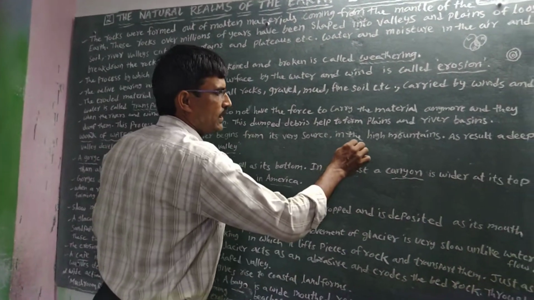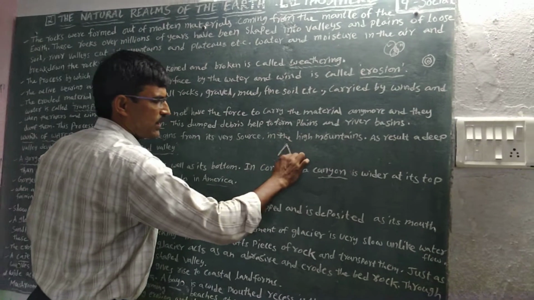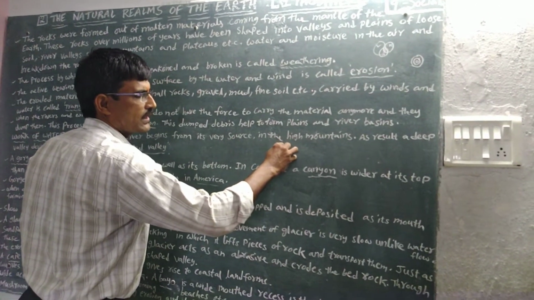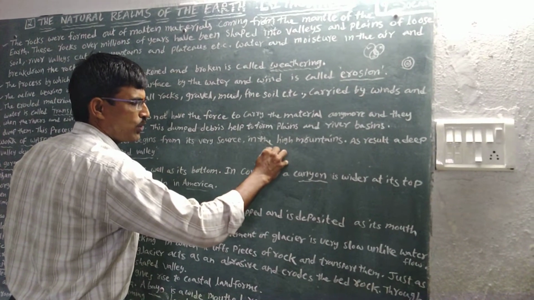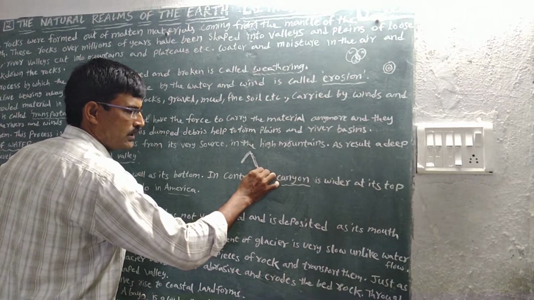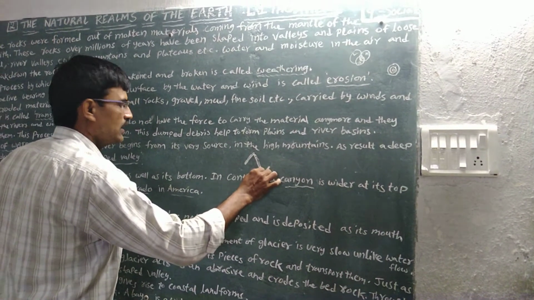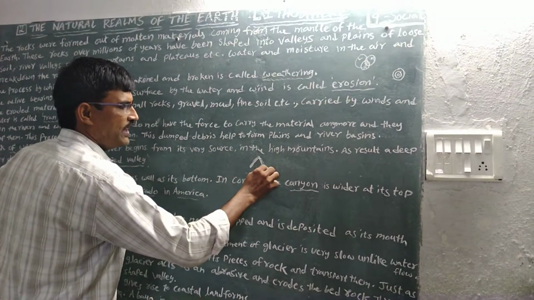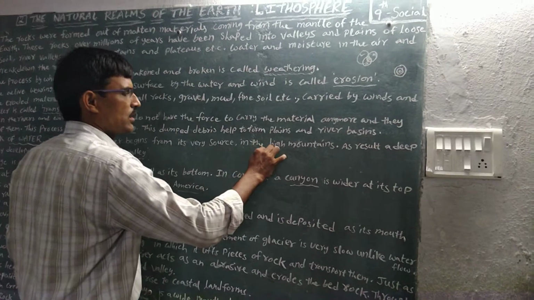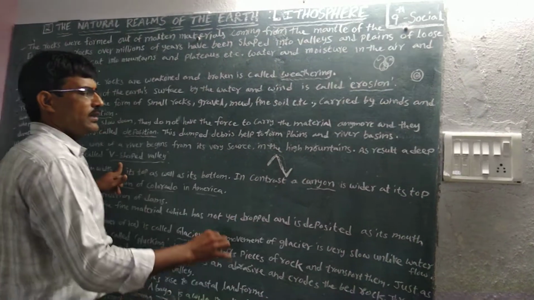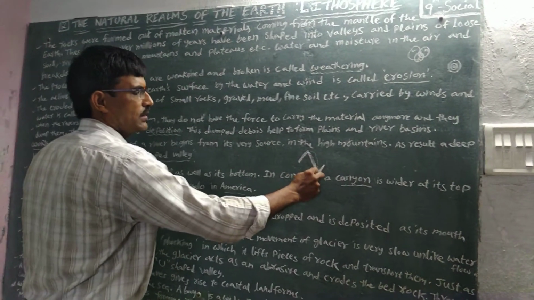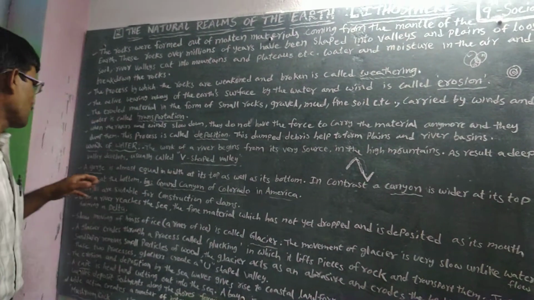For example, in this area are the high mountains. Here the water melts after the sun rises, and then forcefully flows down. That's why in this area valleys are formed. This is called the V-shaped valley. There is high water pressure in this area. Here on the curve, the water forces against the curve. That's why the V-shaped valley is formed.